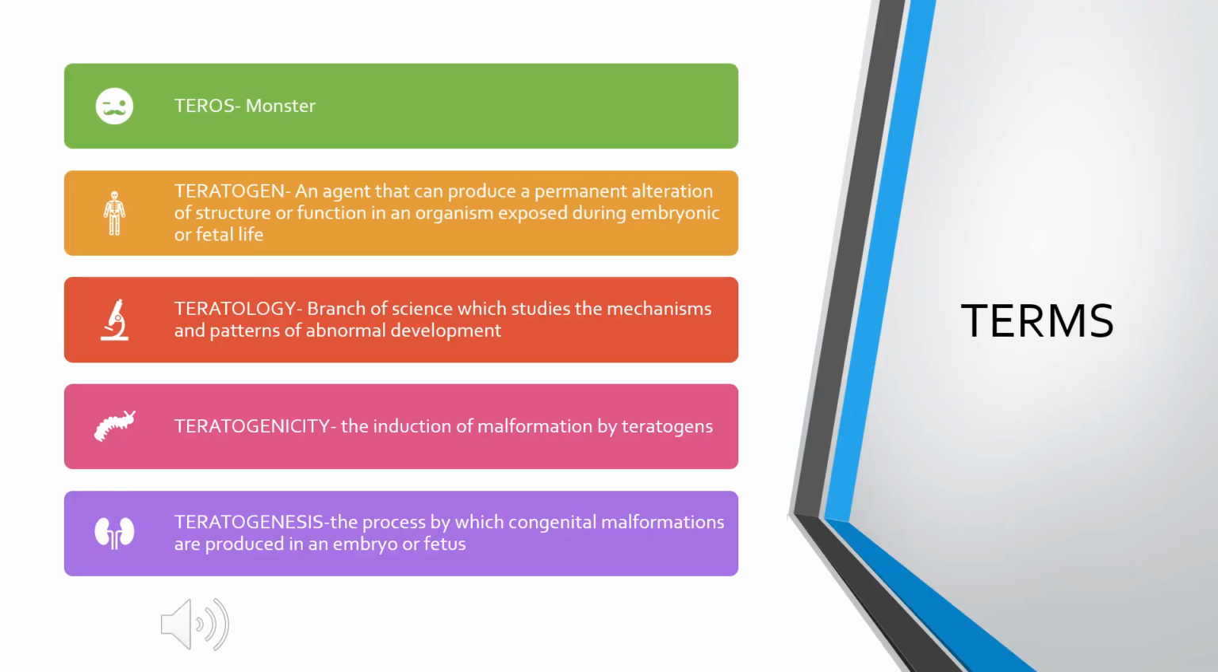Teros indicates monster. A teratogen is any substance which has the capability to induce malformation in the fetus. Teratology is the study of the mechanism of how a teratogen induces teratogenicity. What is teratogenicity? The induction of malformation by teratogens is teratogenicity. Teratogenesis is the process of how this malformation happens in the fetus.